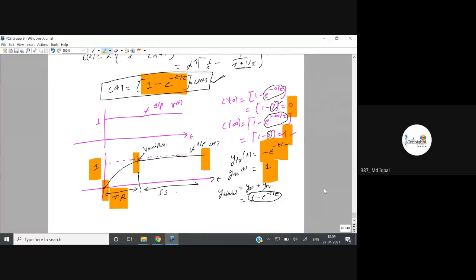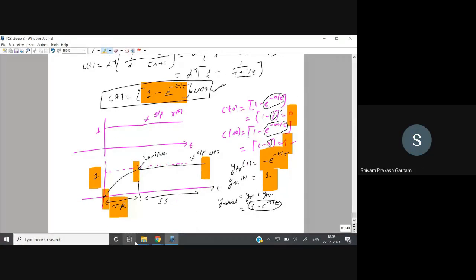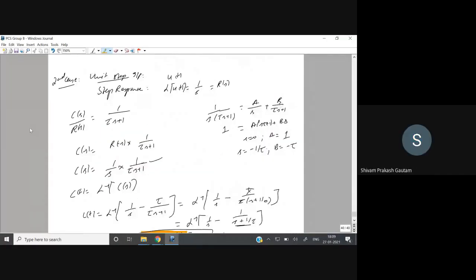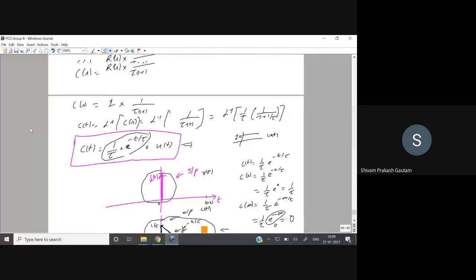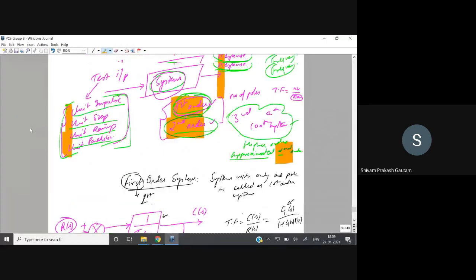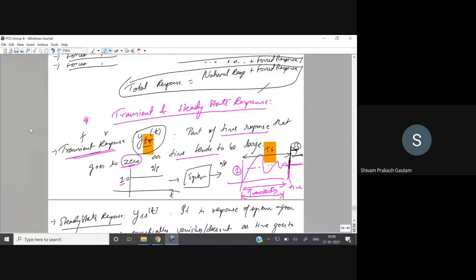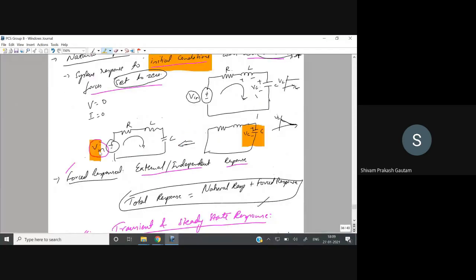Sir, forced response means that we have to apply signals from outside? Yes, whatever external signal you have, like in this case, we have the external signal Vin. R, L, C are the parameters or the passive elements.